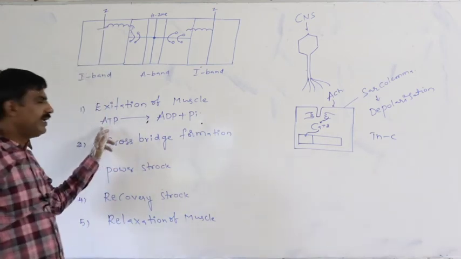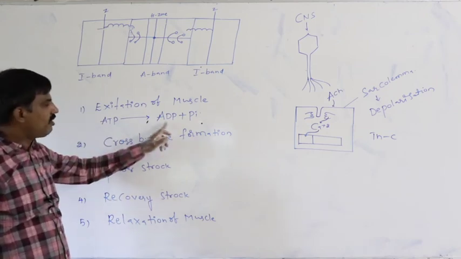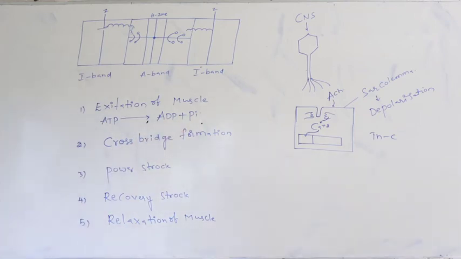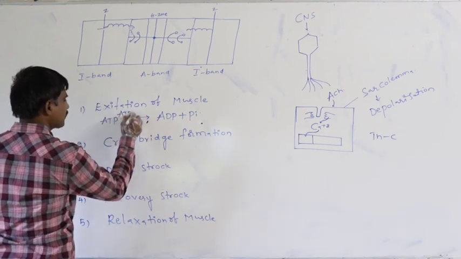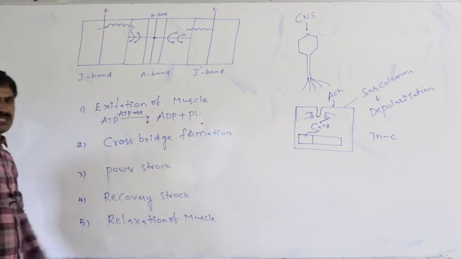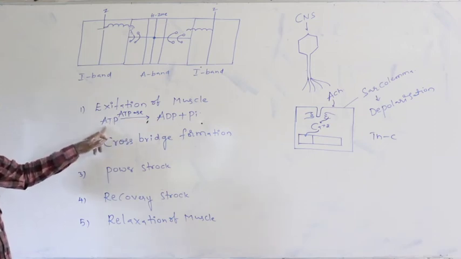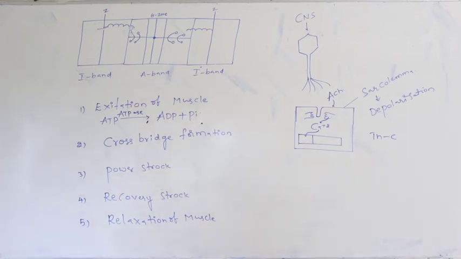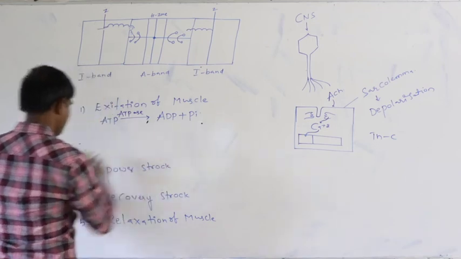ATP which is present in the head of the myosin is hydrolyzed into ADP plus Pi in the presence of ATPase. In the presence of the ATPase enzyme, in the head of the myosin, ATP is hydrolyzed into ADP plus Pi. Next, first conformational change.